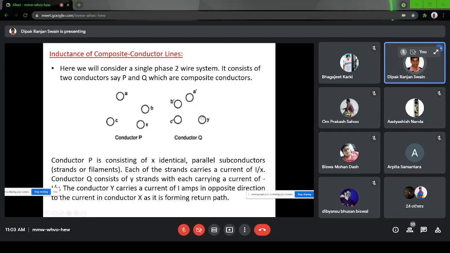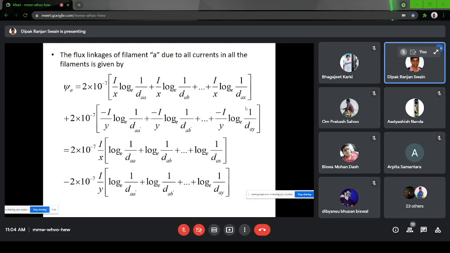Okay, so in the second conductor, each strand will be carrying I by Y current, like here I by X current. Similarly, the second conductor is carrying I by Y current. I am considering a two-wire system. So if this is the current from the source to the load, this will be the current in the opposite direction, and it is written there that the current in the Q conductor is in the opposite direction, as it is the return path. So this is how we will be doing the calculation.